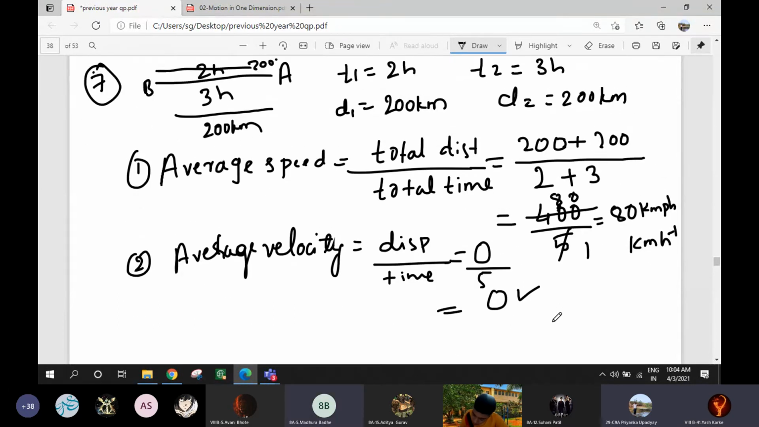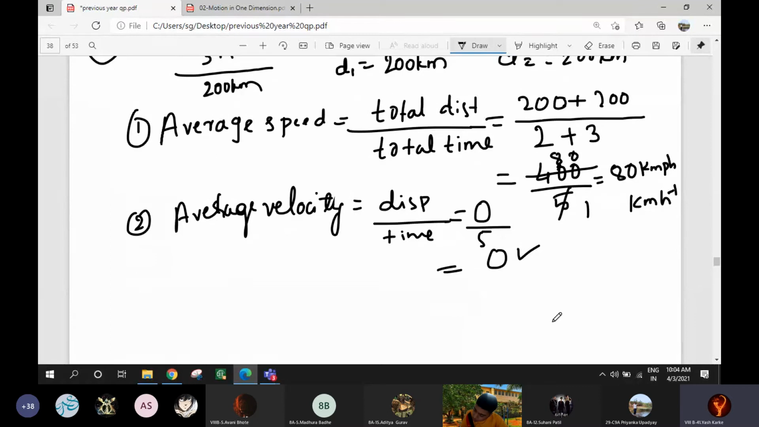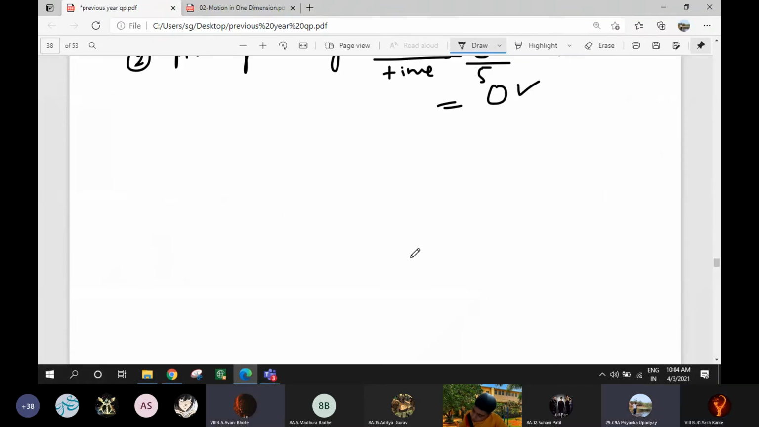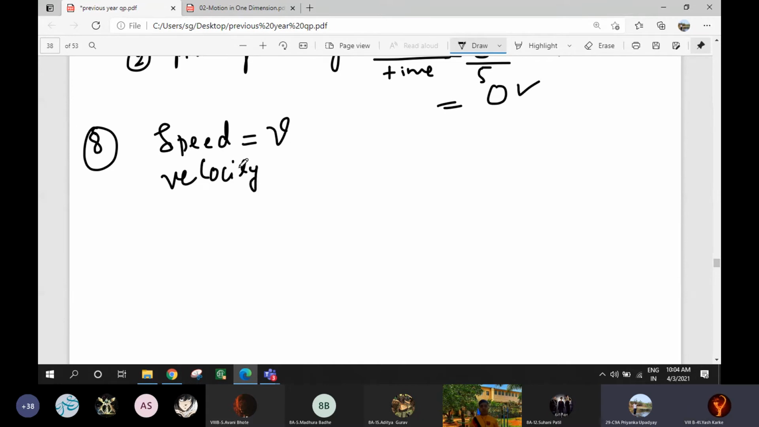Clear? Yes, miss. Miss, for distance we can use S also and D also, no? Yes, both you can use. But most probably we use D, because S relates to speed. Speed will be v. Velocity will be capital V.